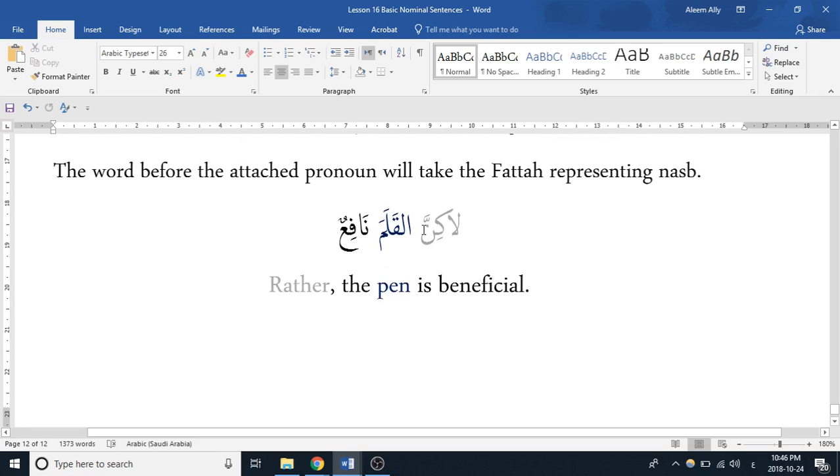And yeah, here's another example. لَكِنَّ الْقَلَمَ نَافِعٌ. So lakinna is acting on qalam, causing it to take a fatha, so it becomes qalama. And this is definite due to the alif lam, and then this is indefinite due to the tanween, matching in gender, matching in number, and so forth. We're going to go ahead and drop our "is" in between here because we know we're dealing with a complete sentence, so it would be translated as lakinna, which means rather, the pen is beneficial.